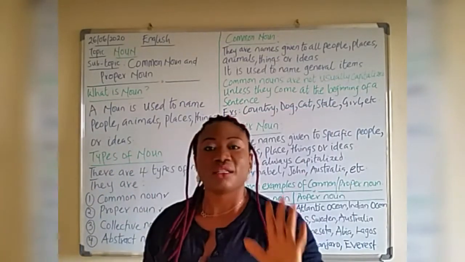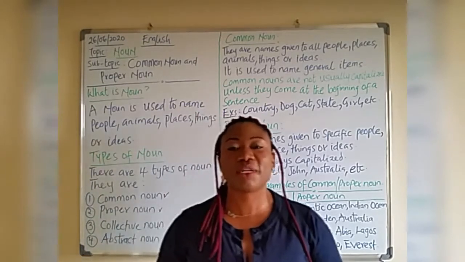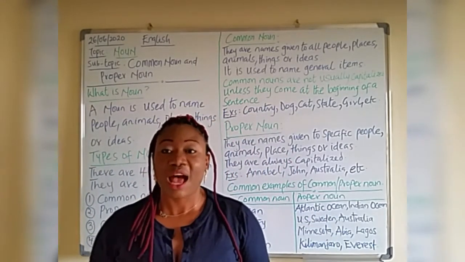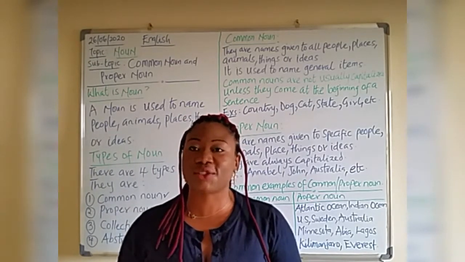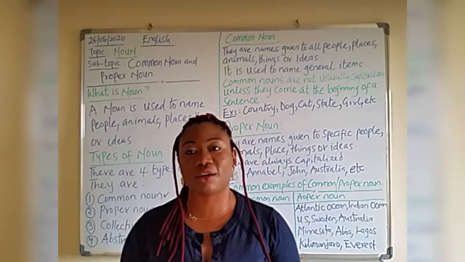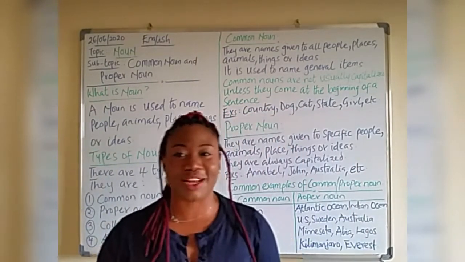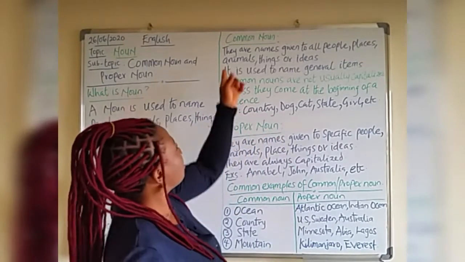Types of noun. There are 4 types of noun. There is the common noun, the proper noun, the collective noun, and the abstract noun. And so today in this class, remember that I told us that the subtopic for today's class is the common noun and the proper noun. So we're picking the first 2 types of noun. Let's find out what the common noun is.